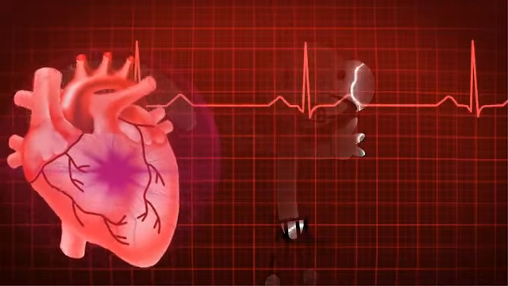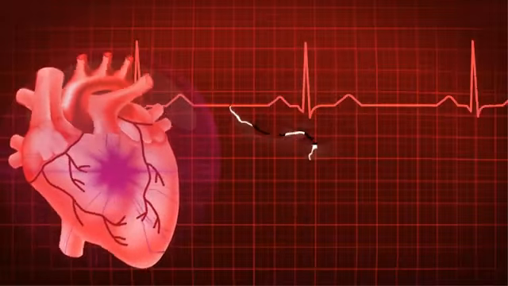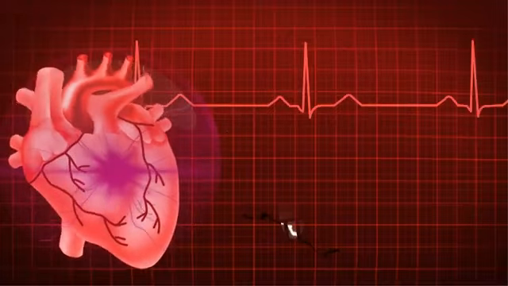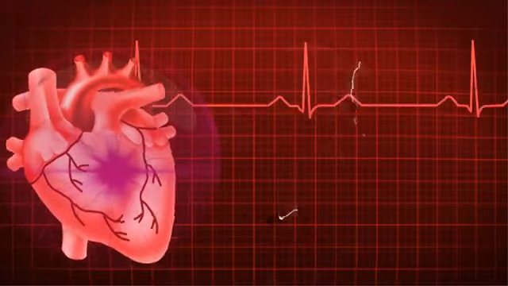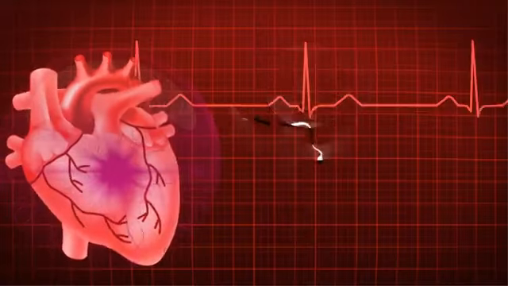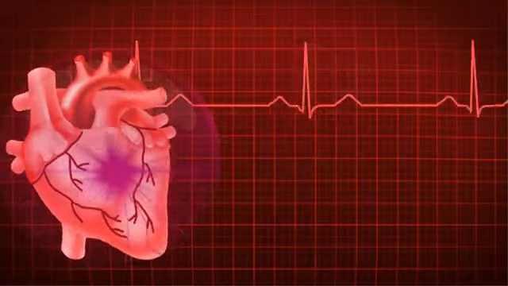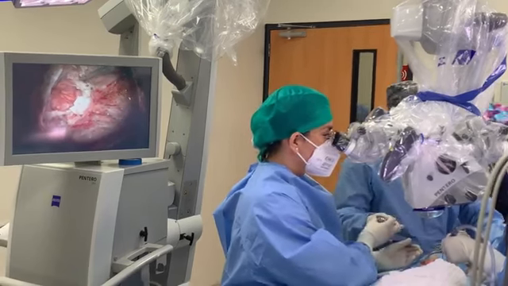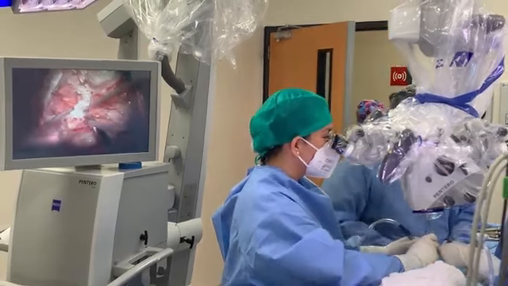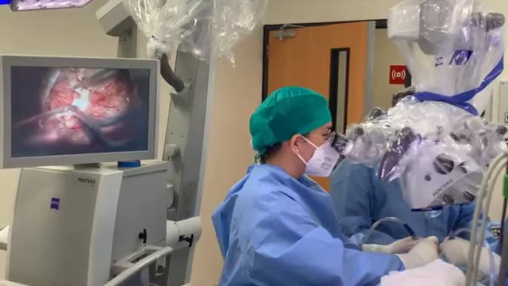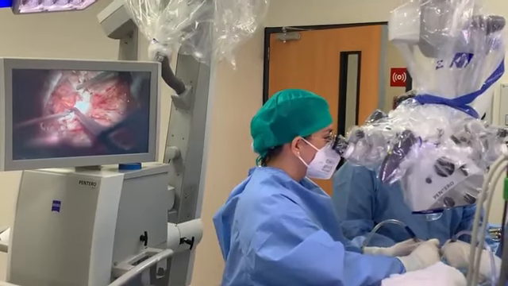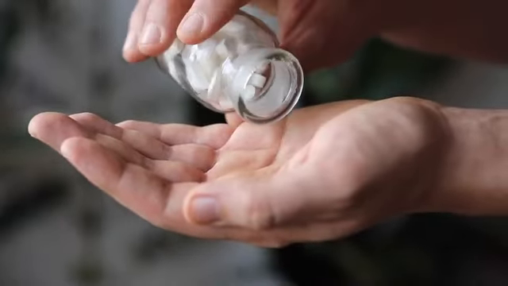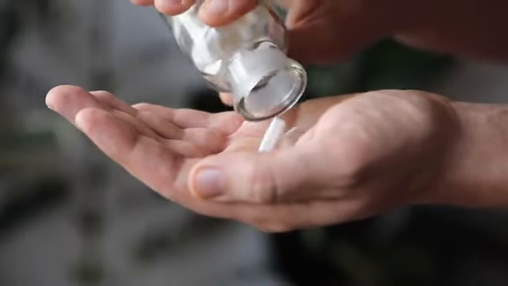Coronary artery bypass grafting, CABG. In more severe cases, where the artery is blocked in multiple places or the blockage is too large to treat with angioplasty, doctors may recommend bypass surgery. In this procedure, a surgeon takes blood vessels from another part of the body and creates a bypass around the blocked arteries. Medications. After the heart attack, doctors will often prescribe medications to help the heart recover. These may include beta blockers, ACE inhibitors, or blood thinners, depending on the individual's condition.